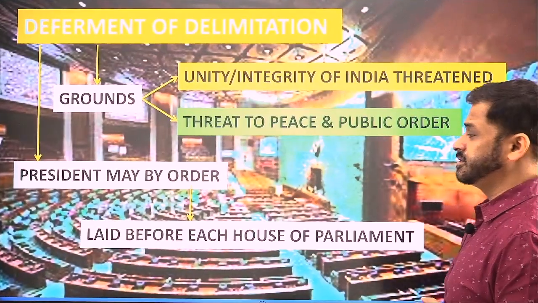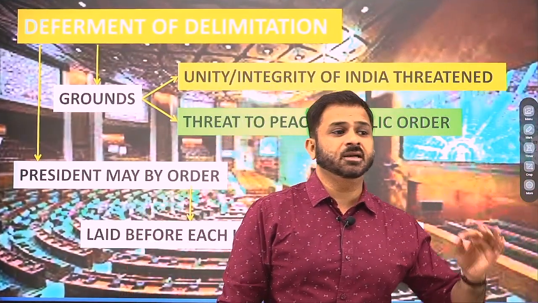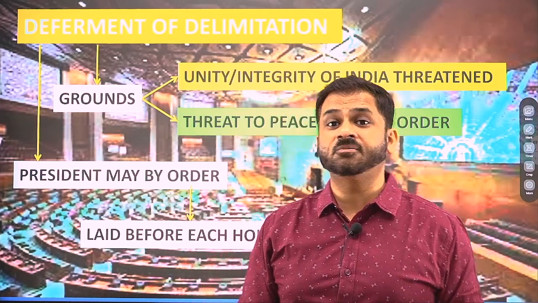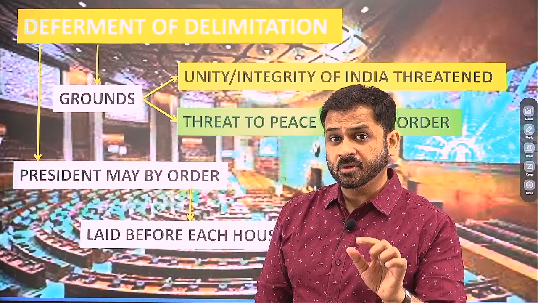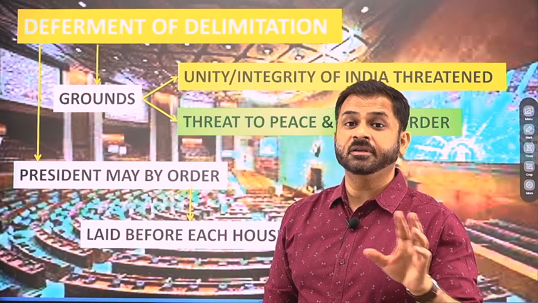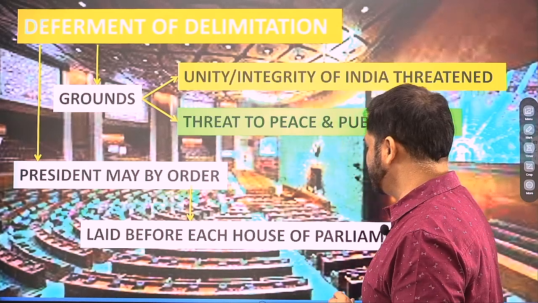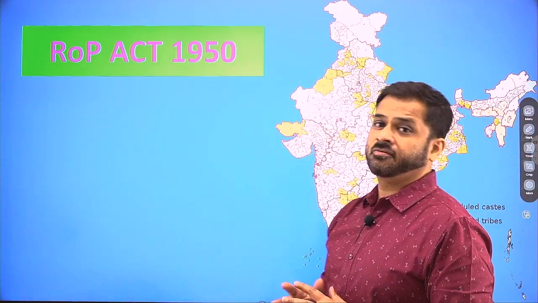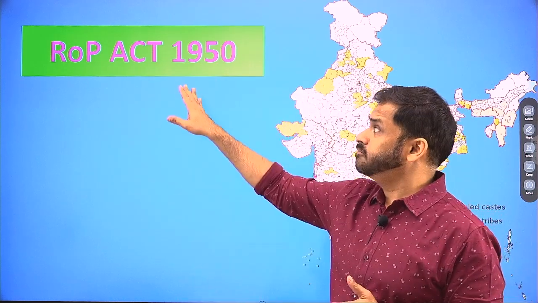Now one more interesting thing. As I was telling you, under Article 82, Parliament by law determines which authority will conduct this readjustment or delimitation. So it can give this power to another body apart from the Delimitation Commission also, it is possible. For that reason, interestingly, we have the Representation of the People Act of 1950. In this Act, apart from the issue I was mentioning, there are some other issues related to delimitation mentioned.